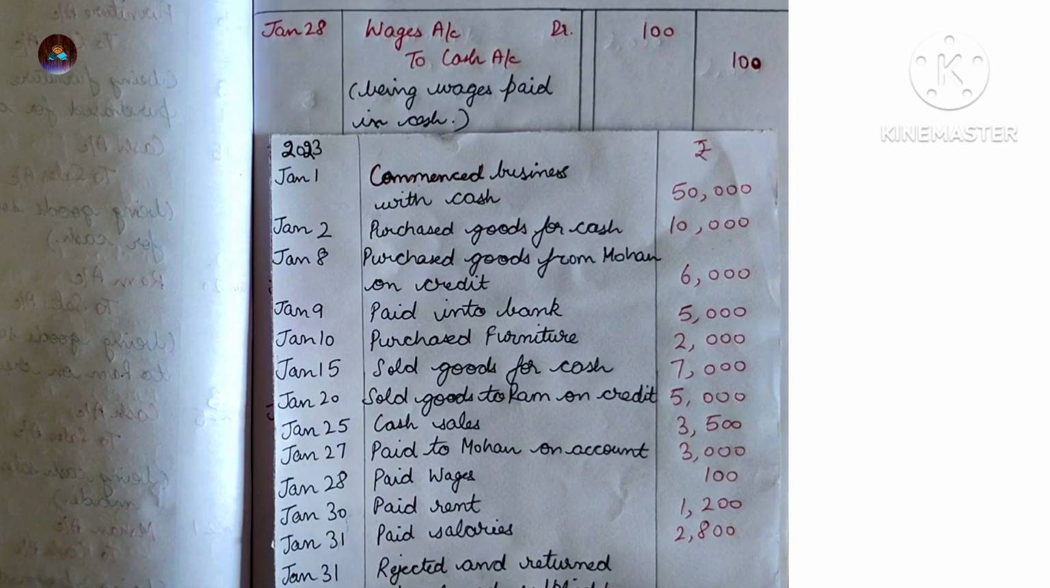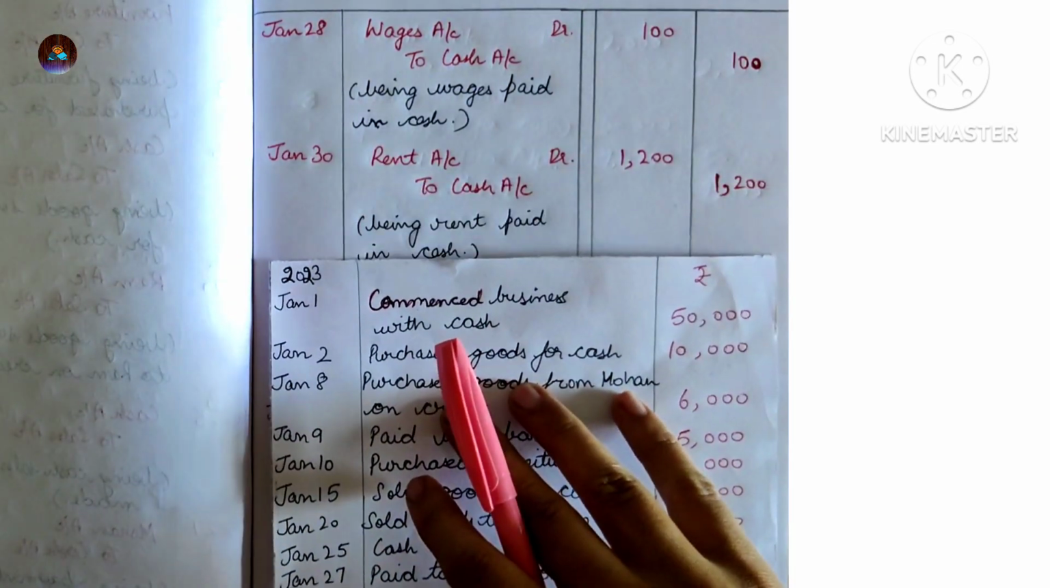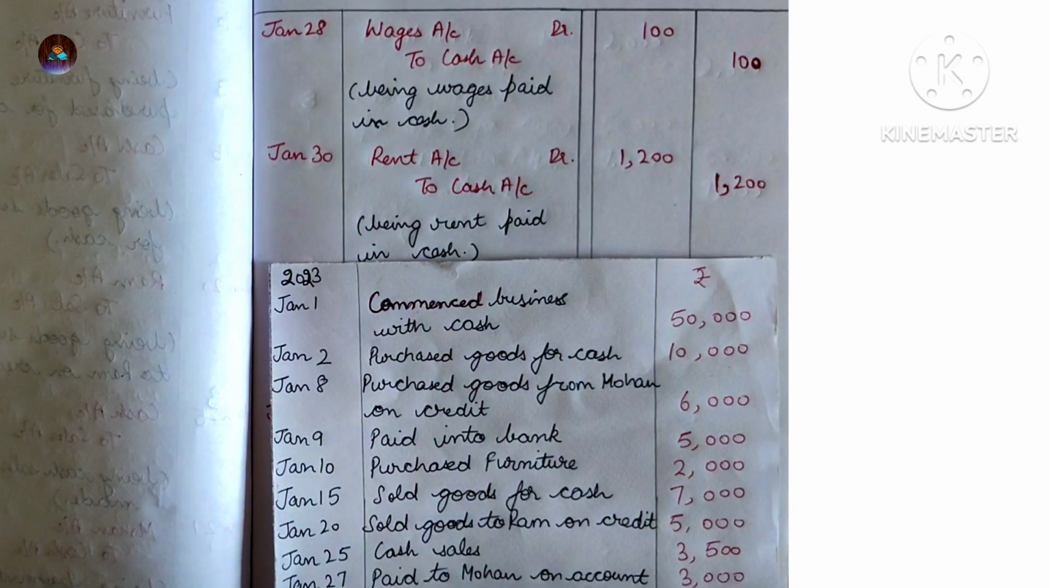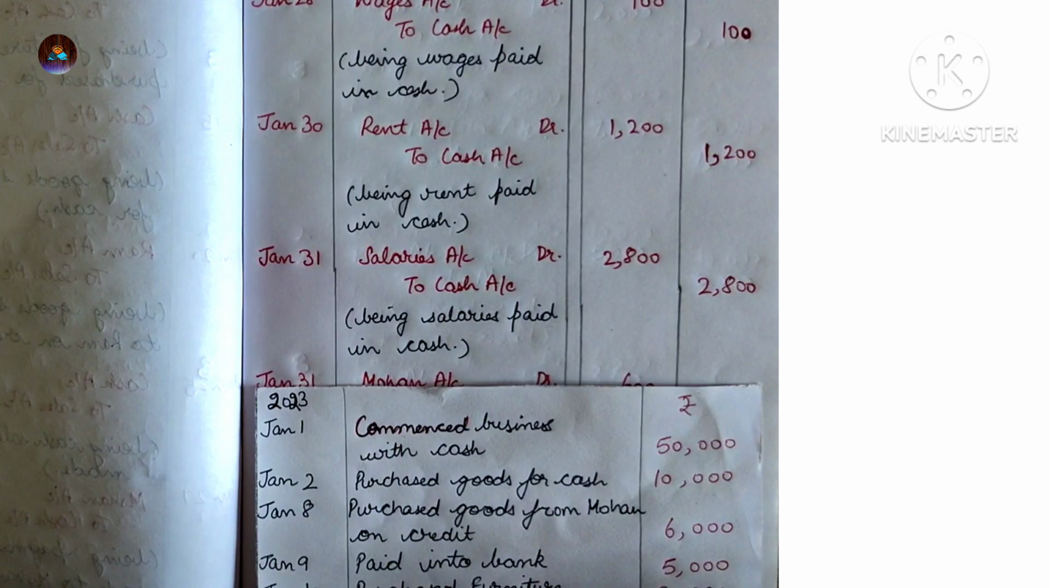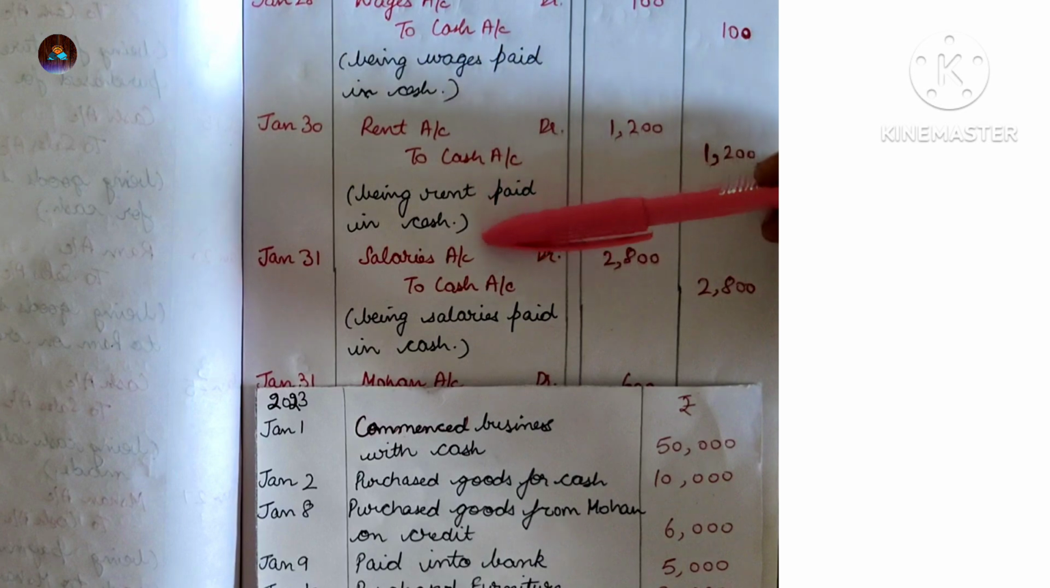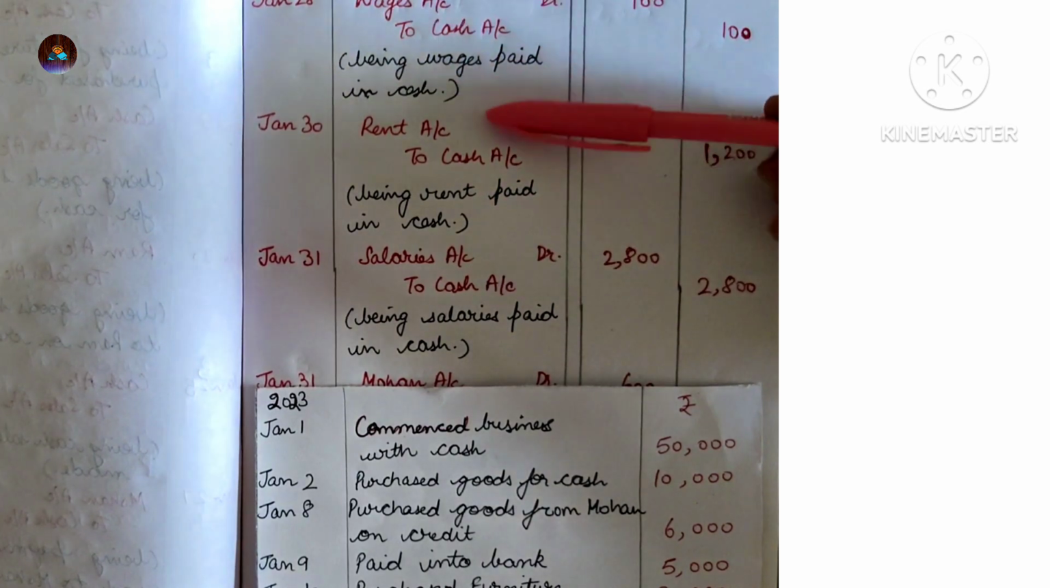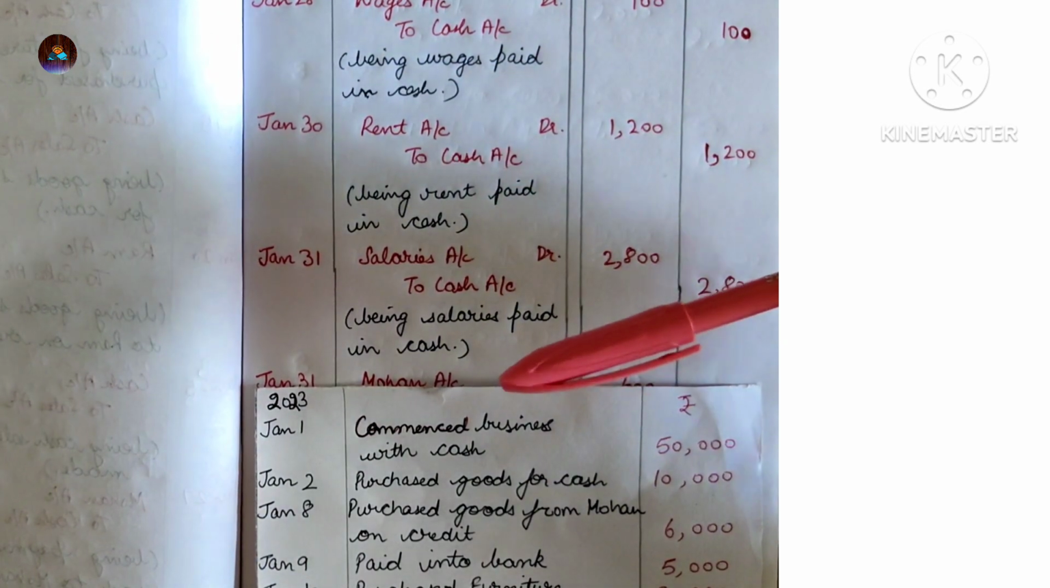Similarly, next transaction, paid rent. So rent is also an expense. Rent account debit to cash account 1,200. Next is paid salaries 2,800. Salaries account debit to cash account 2,800, being salaries paid in cash. In all the three transactions, we will credit the cash since cash is going out of the business.